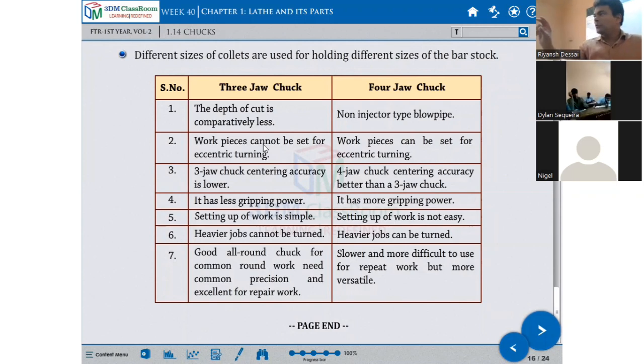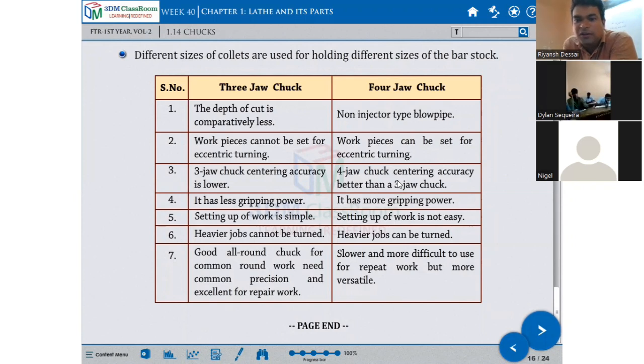It goes down, then comes back up, then down again. It is eccentric. Its connecting rod is attached to this portion. From this center to this center there is some eccentric offset. Such type of turning you can do on the independent chuck, that is the 4-jaw independent. We cannot do it on the 3-jaw chuck. Correct?